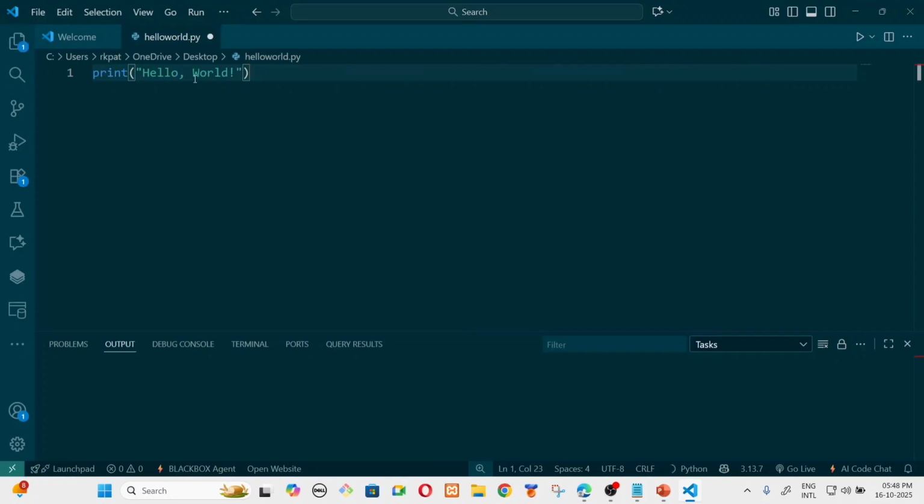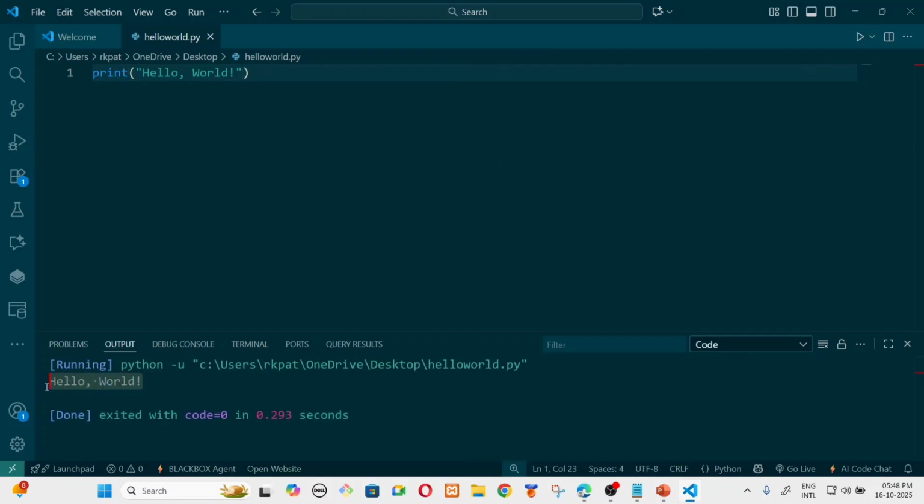So this is our first program, print hello world. Now before running you have to save this. Whenever you make any minor change in a Python program, you have to save it before running. Okay, now you run it. Here hello world is showing.